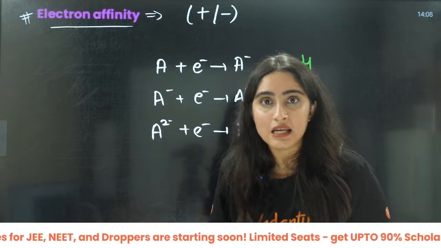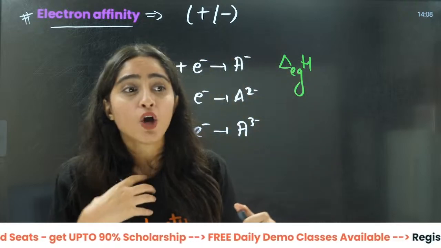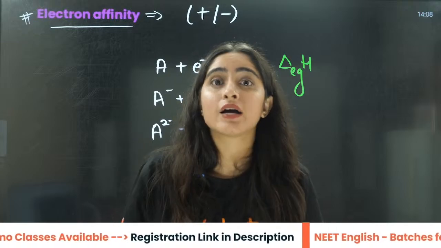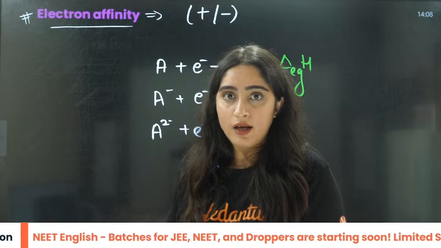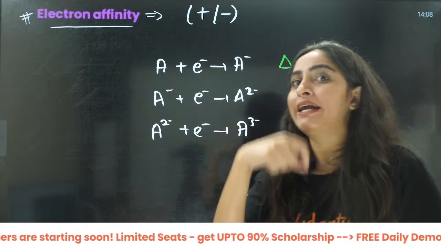The tendency to gain electron, right? The tendency, for example, I am very hungry, I want to eat something. That is electron affinity. That is my tendency to eat it. I want to eat it, right? Then here I am saying how much I have eaten.